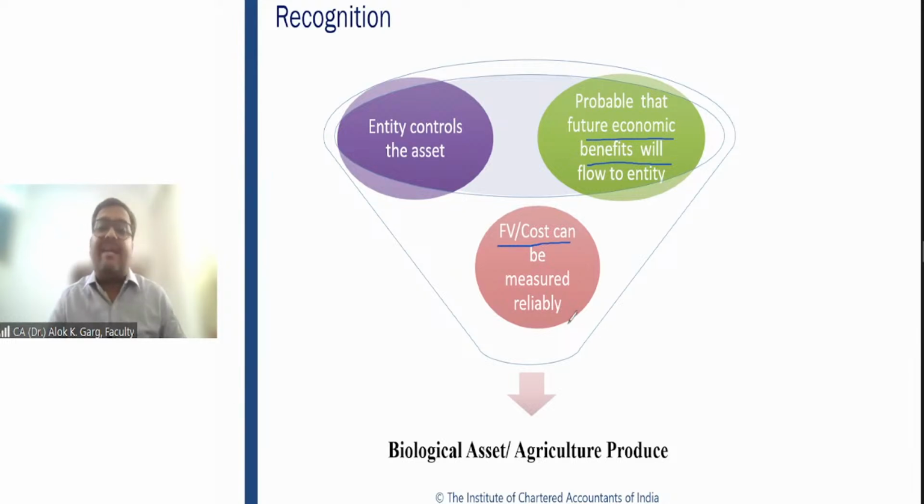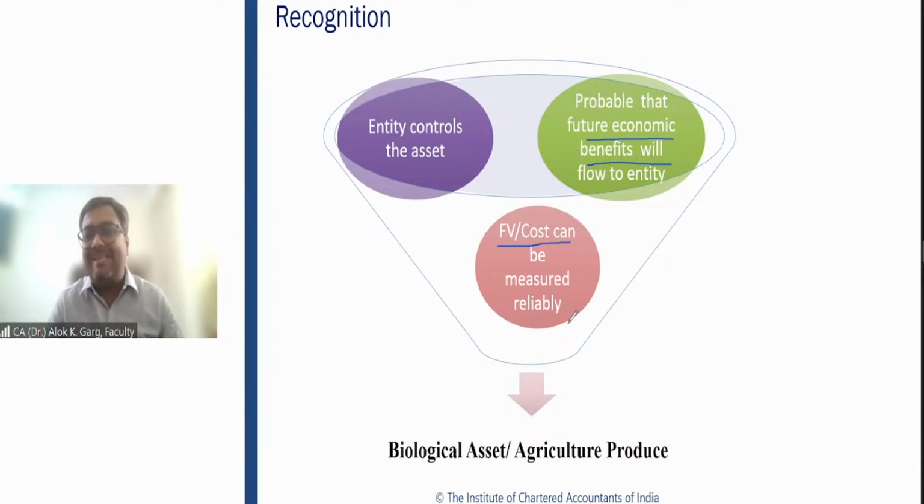Because we are dealing with a sector where the cost may not be measured reliably. How can you measure cost? You got 1000 kg of apple. Let's say in a year, you are getting 20 kg of milk every day from a cow.